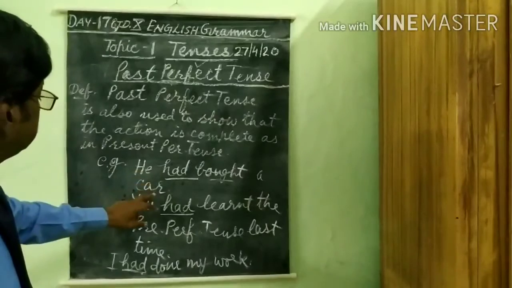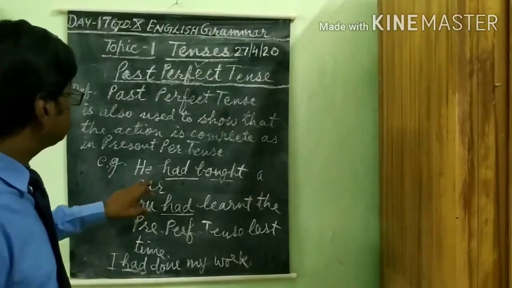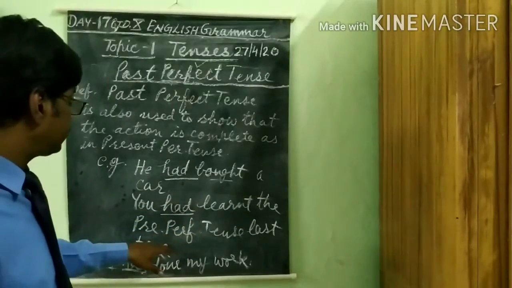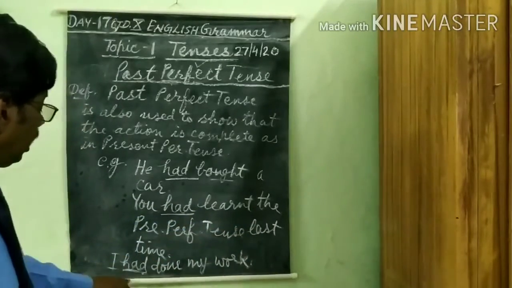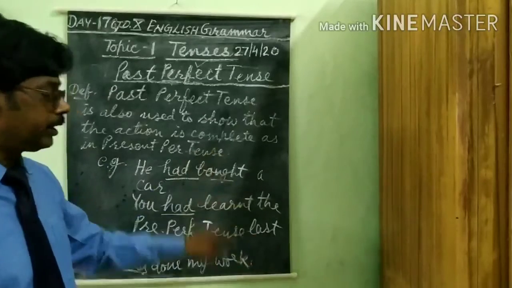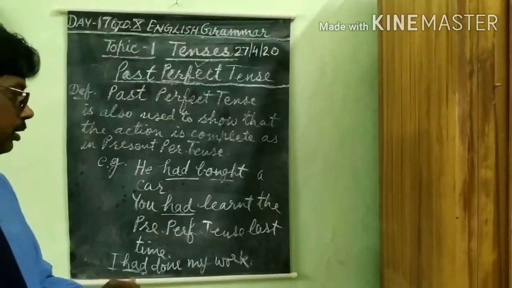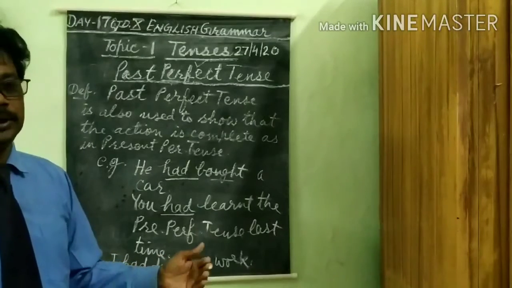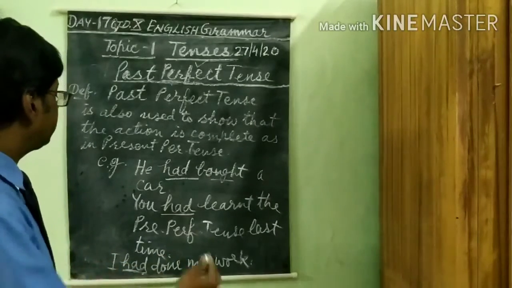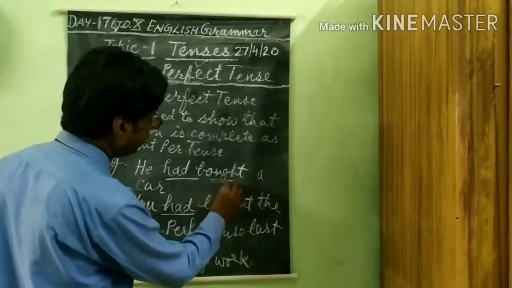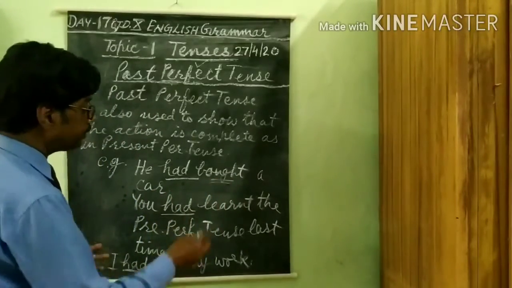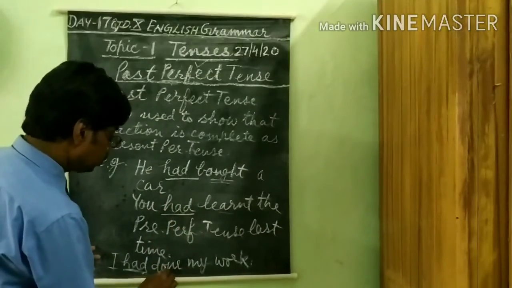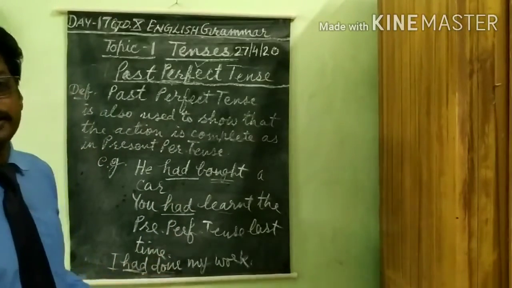So in these sentences, he had bought a car, you had learnt the present perfect tense last time, I had done my work, the action is complete. In each sentence you will find that action of buying is complete, action of learning is complete, action of doing is complete.